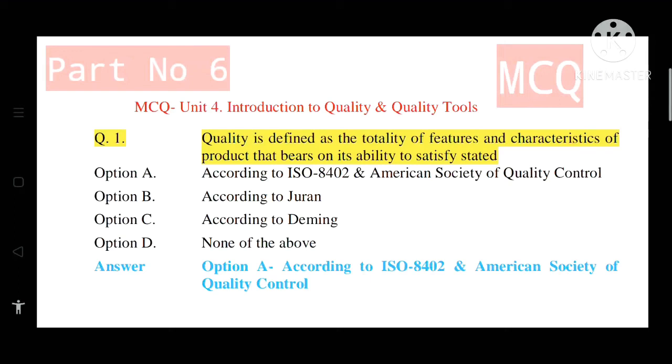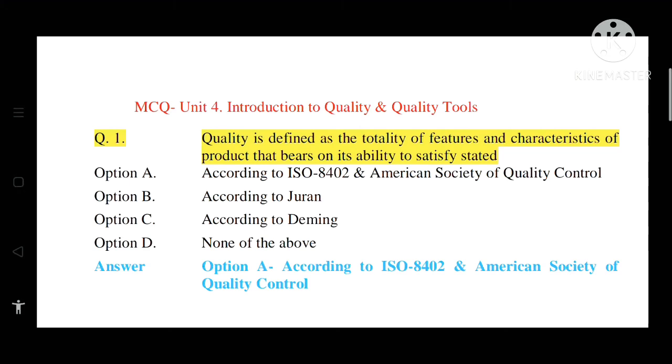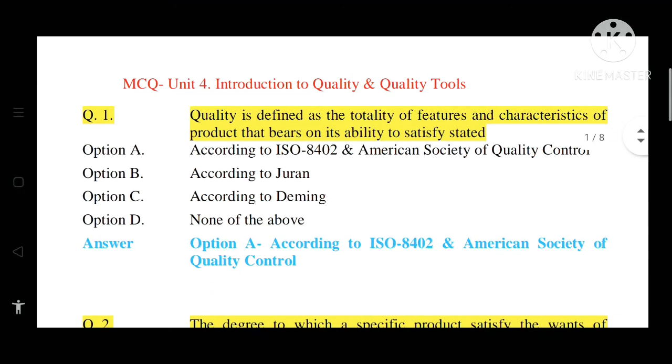Welcome back. Today we'll see multiple choice questions on unit number 4, Introduction to Quality and Quality Tools. Question number 1. Quality is defined as the totality of features and characteristics of a product that bears on its ability to satisfy stated needs. Options are given.